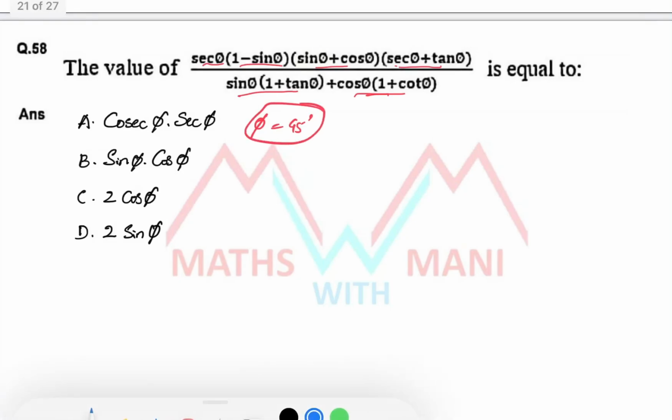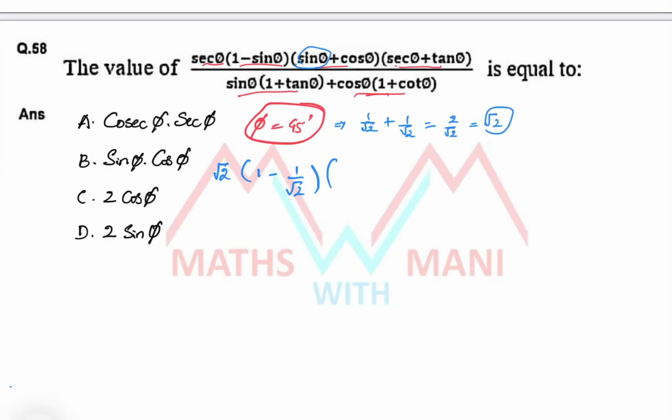Simple. Sec phi, that is root 2. 1 minus sin 45, that is 1 minus 1 by root 2. Sin phi plus cos phi: when phi equals 45, sin 45 is 1 by root 2 and cos 45 is also 1 by root 2. So 1 by root 2 plus 1 by root 2 is 2 by root 2, which means root 2.